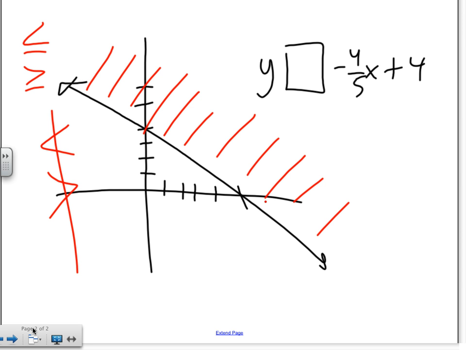Now, remember I told you that you want to pick the easiest point to test? In this case, which region is available to test?